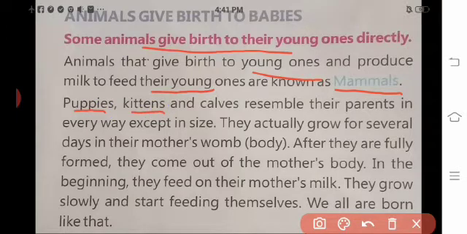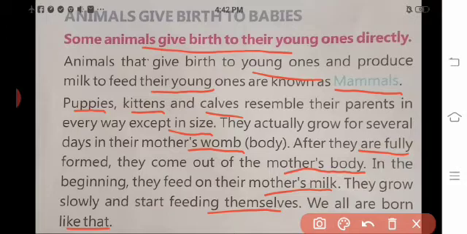Puppies, kittens, and calves resemble their parents in every way except in size. They actually grow for several days in their mother's womb. Womb means what? In the body. Okay, mother's body. They grow for several days, isn't it? After they are fully formed, they come out of the mother's body. In the beginning, they feed on their mother's milk. They grow slowly and start feeding themselves. We all are born like that, isn't it?